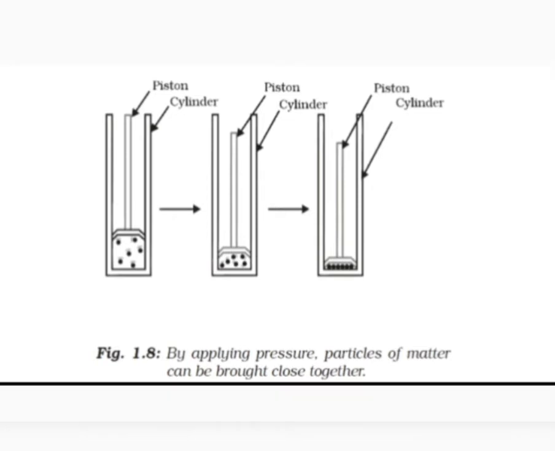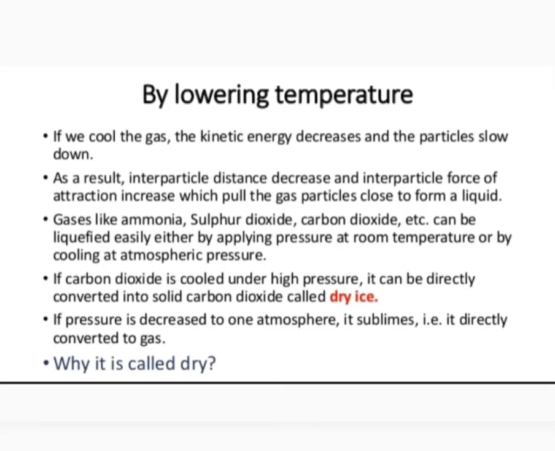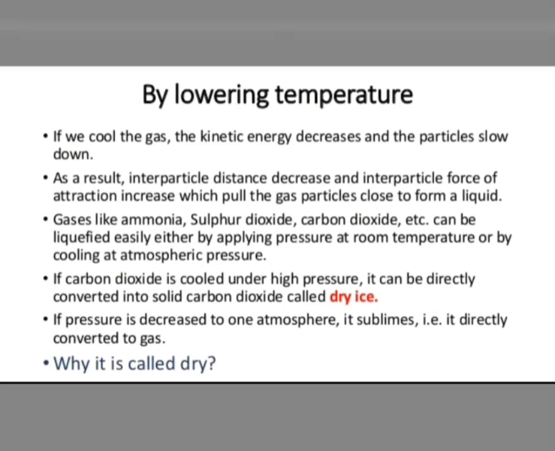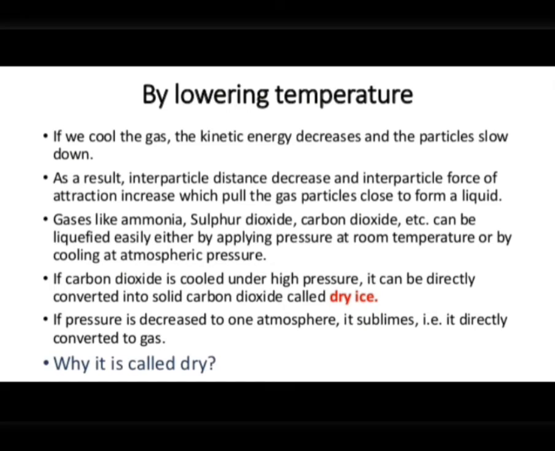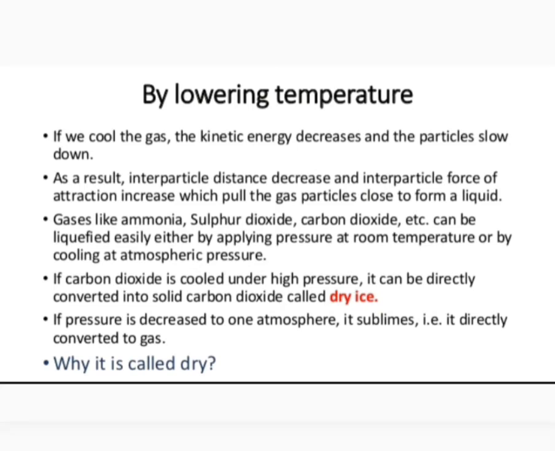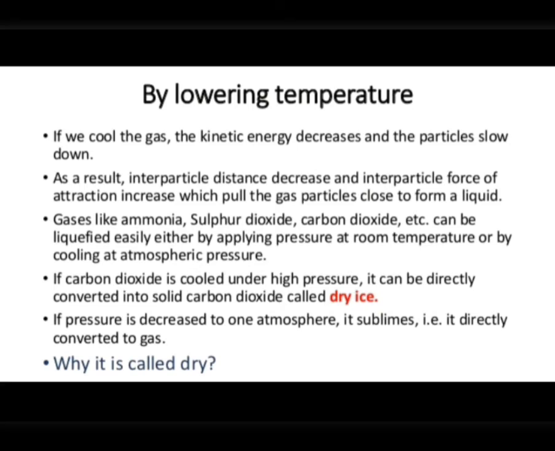A gas must be cooled below a certain temperature before liquefaction by pressure can occur. And cooling is usually done by pouring water over the coils that are carrying the compressed gas. For instance, ammonia gas can be liquefied by applying high pressure and lowering the temperature.